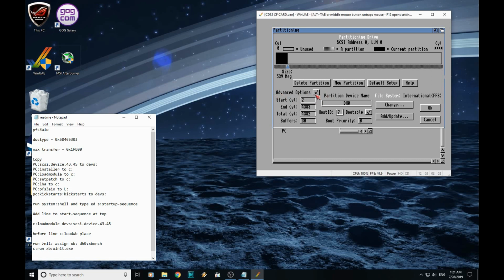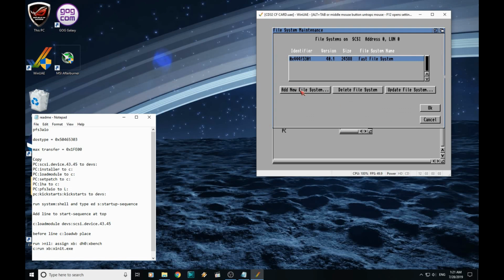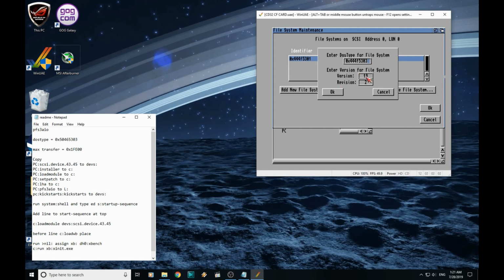So click here, Advanced Options. Then we need to add the new file system. Click that. Add new file system. And it's stored in the root of our PC directory. So PC, then PFS3AIO. Hit enter. Click OK. We need to change this DOS type. If you refer to the README file, you'll see it there at the top of it. So it's 0x50465303. Hit enter to confirm and click OK.